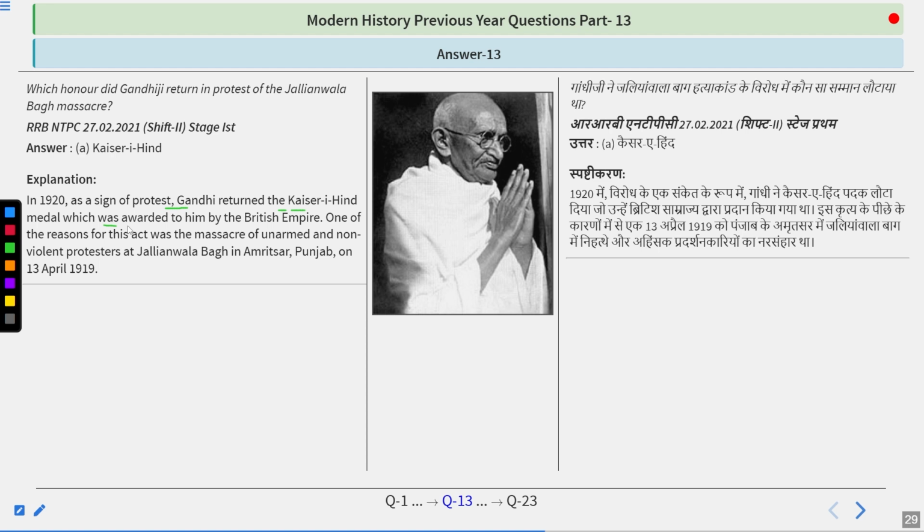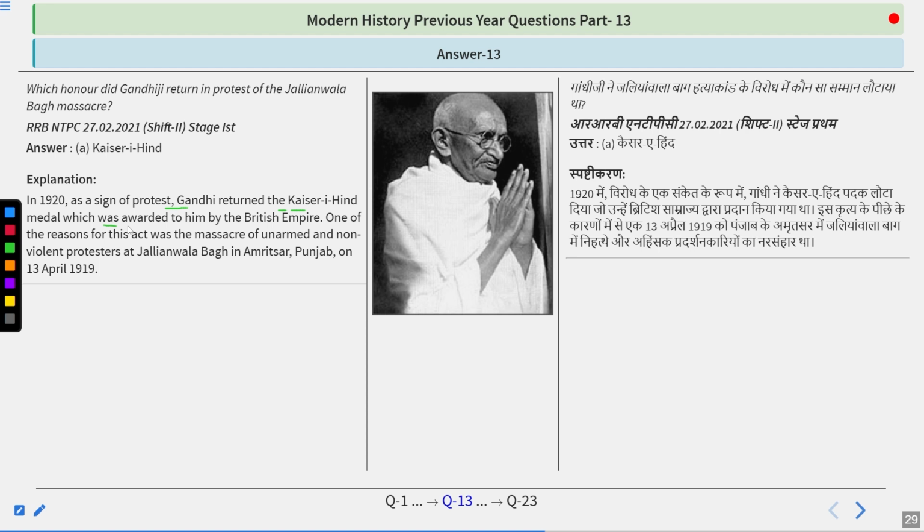So basically, Gandhiji was given a lot of honors by the Britishers. One honor was given because he was also called a recruitment sergeant by the people, in a sarcastic way, as he was the one who particularly asked the Indians to help the Britishers in the First World War. In respect of that, the Britishers gave him the Kesari Hind. But when the Jallianwala Bagh massacre was done, this title was given back by Mahatma Gandhi.